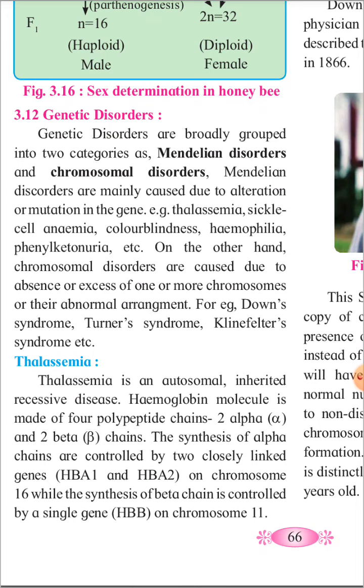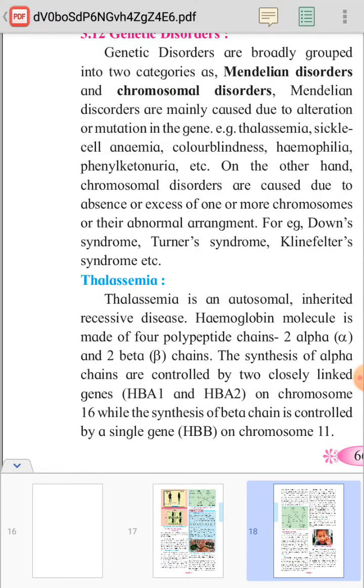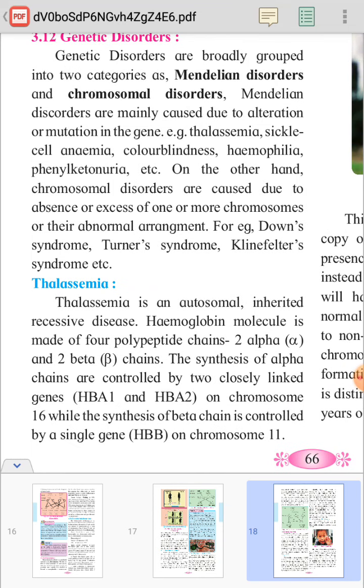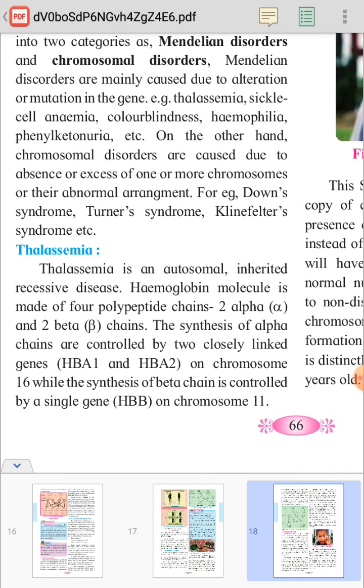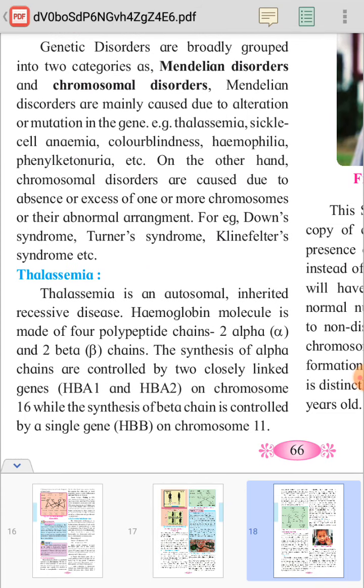We have studied sickle cell anemia. In sickle cell anemia, RBCs become sickle shaped, due to which the cells lose their oxygen carrying capacity, and sometimes it may lead to death also. Then color blindness: both color red and green appear gray, so the person who is color blind cannot identify these colors.